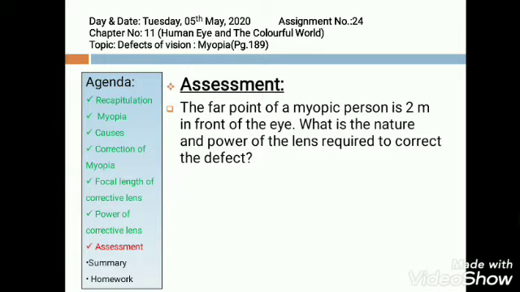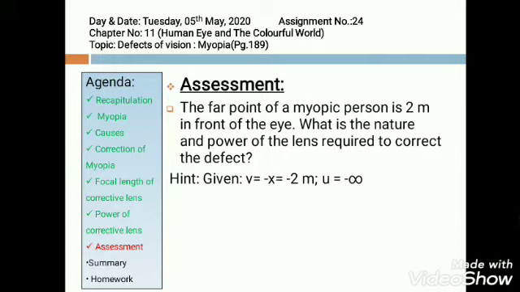Is it positive or negative? Yes, it is negative. What else is given? U is considered as infinity, minus infinity. Yes, because it is at left hand side.